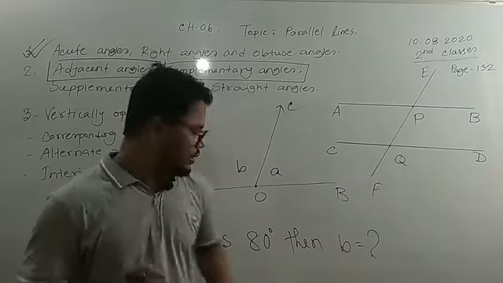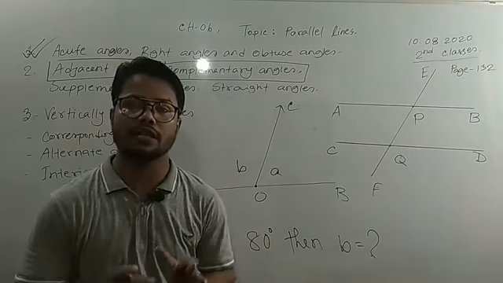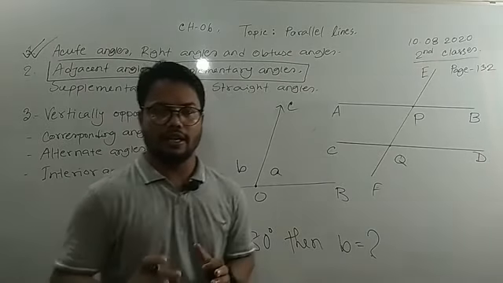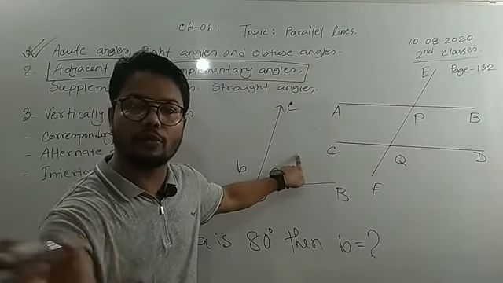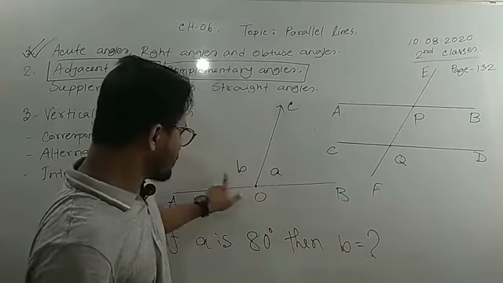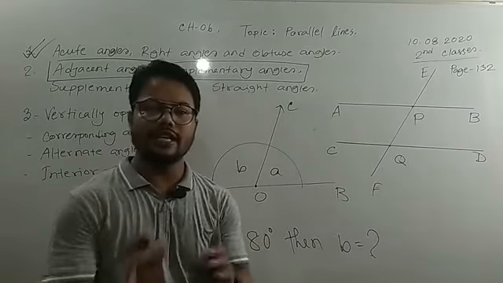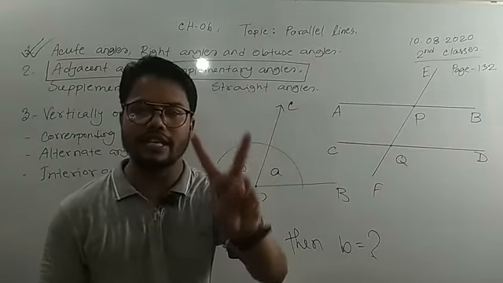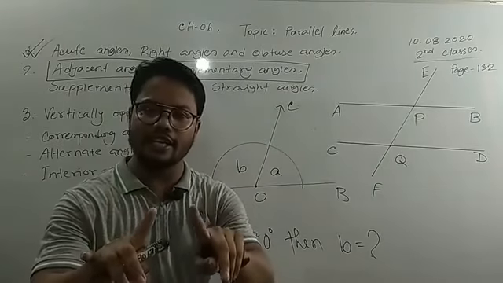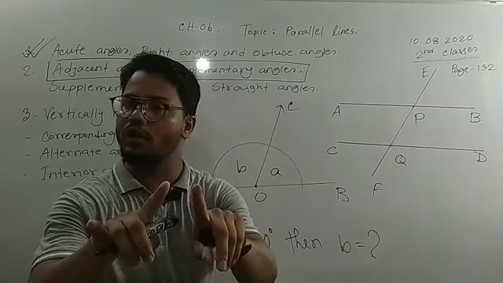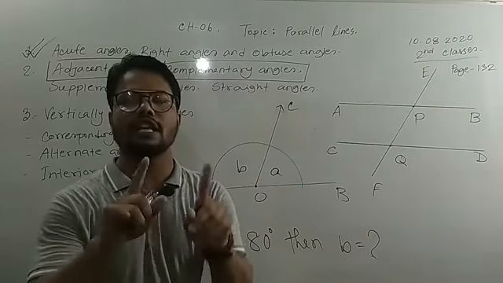Before answering, you have to know the definition of supplementary angle. The supplementary angle: when two adjacent angles together make 180 degree. Two adjacent angles together make a straight angle. Straight angle means two right angles. Two right angles means 180 degree, that means 90 plus 90.